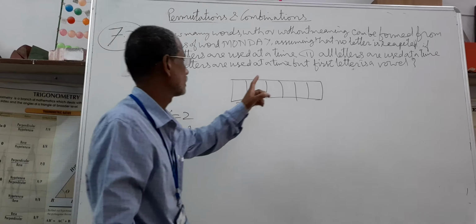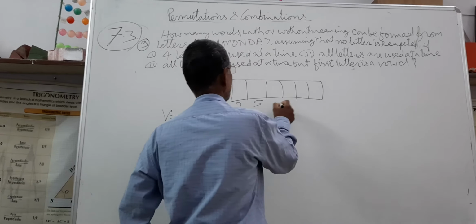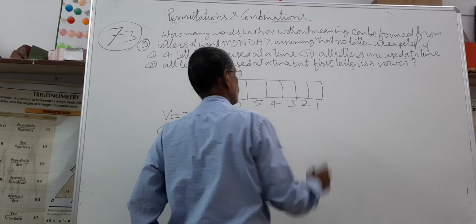Now, the third place can be filled in 4 ways, then 3 ways, 2 ways, 1 way.